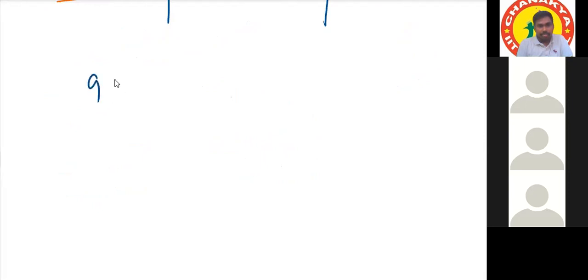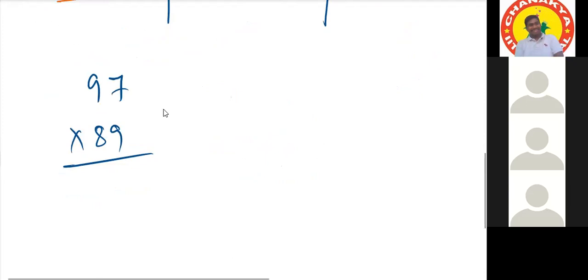Like 97 into 89. Please join your Vedic maths class. What is that? Nothing, sir. That's my alarm, sir. I have my own creative alarm in my computer, and by mistake I clicked on 5, so now it's saying please join your Vedic maths class.